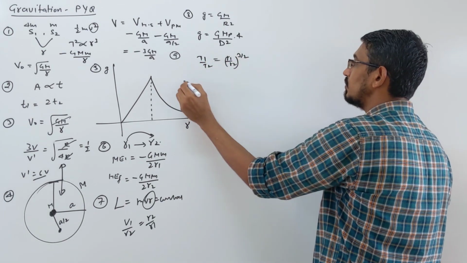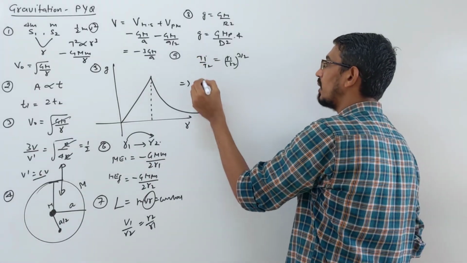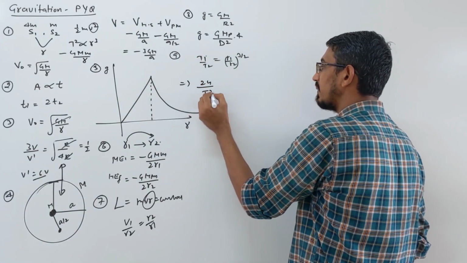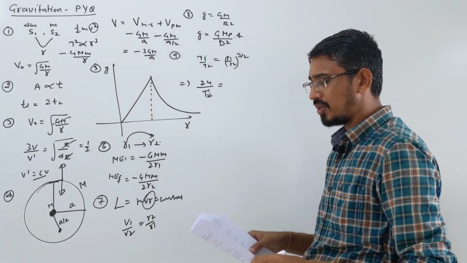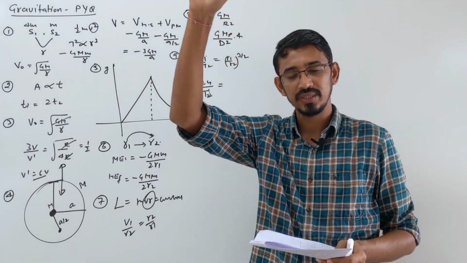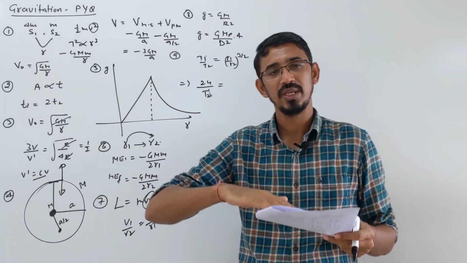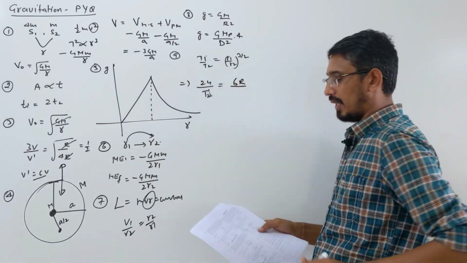3 by 2. So the first satellite we are talking about is what? Geostationary satellite. So geostationary time we already know is 24. For the second satellite we have to find the time, T2. What is the distance of the geosatellite? They gave 5r from the surface of earth. So total distance will be the height from the surface of earth plus the radius of earth. So that becomes 6r, right?